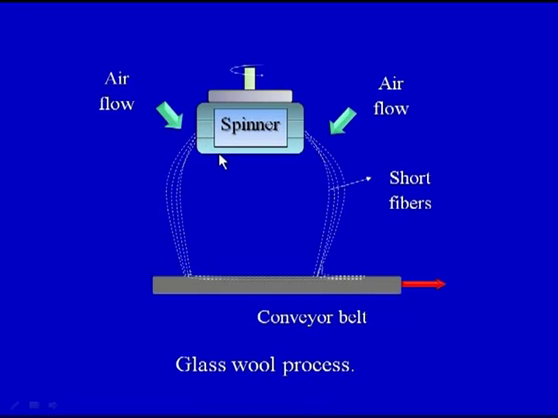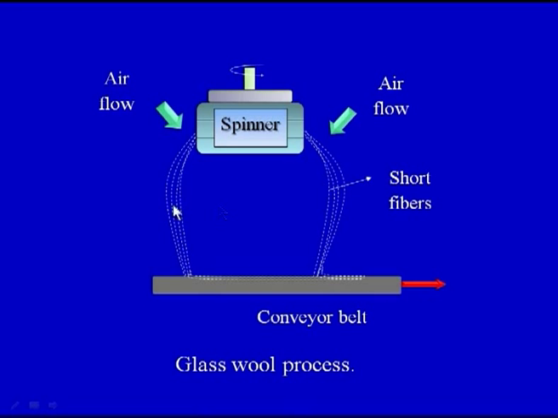There are a large number of holes in this rotating head. The molten glass would be sprayed out because of the centrifugal spraying action as this rotating head is rotating. Because of this, the glass in the form of small fibers of the diameter of 20 to 30 micron would be sprayed out, and we have air pressure which would guide these small fibers onto the conveyor belt, and the conveyor belt is continuously moving. These short fibers are being sprayed on top of the conveyor belt, and they are coming down under the application of air pressure.